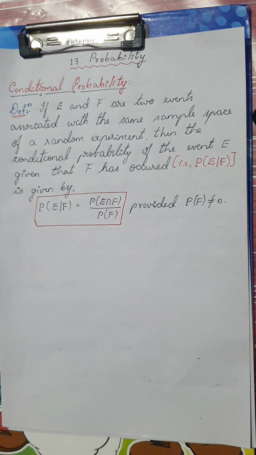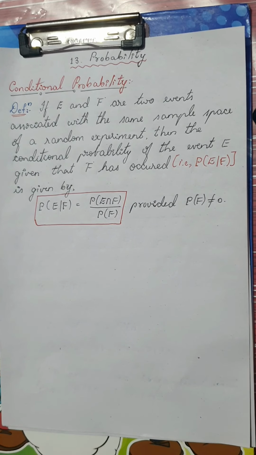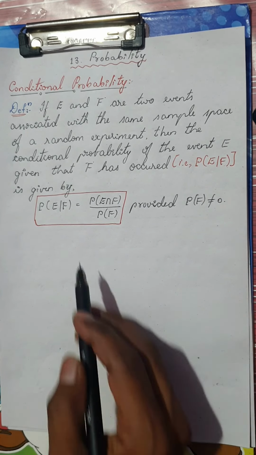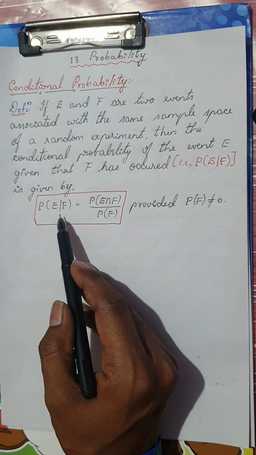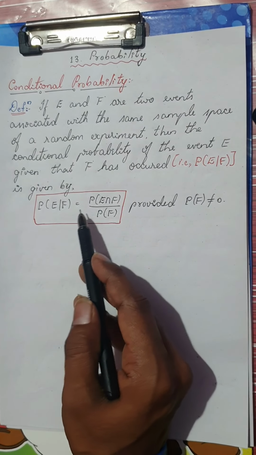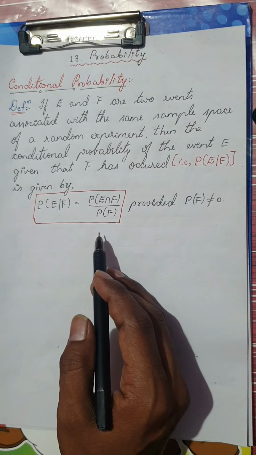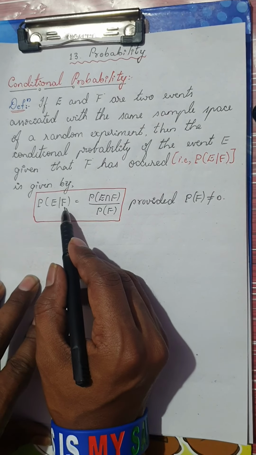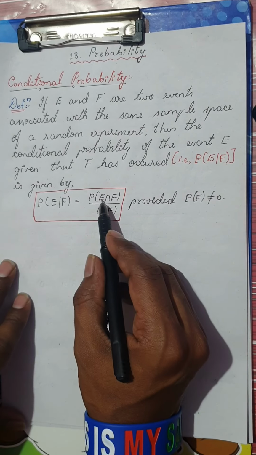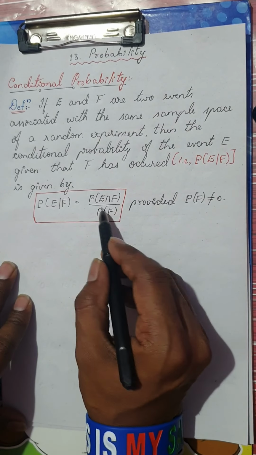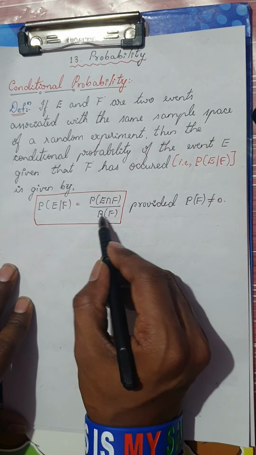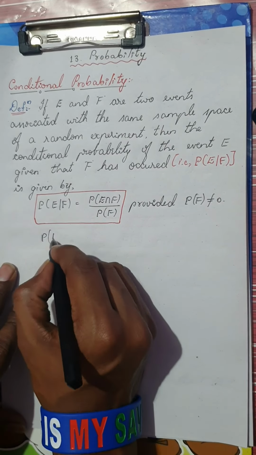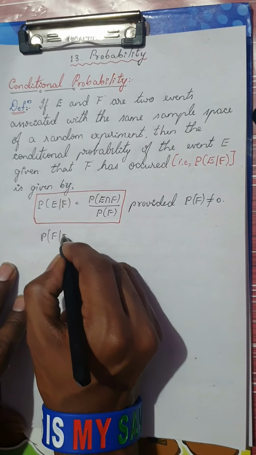So this is the very basic formula, my dear students. In this chapter you are going to get 1 mark questions probably related to the same formula. Very easy questions are there. We are going to see that in this session itself. Remember, probability of E given F is given by probability of E intersection F divided by probability of F. In case they ask you probability of F given E,